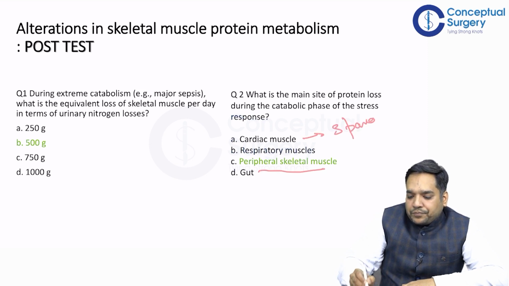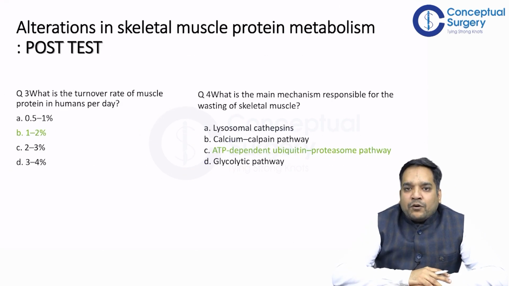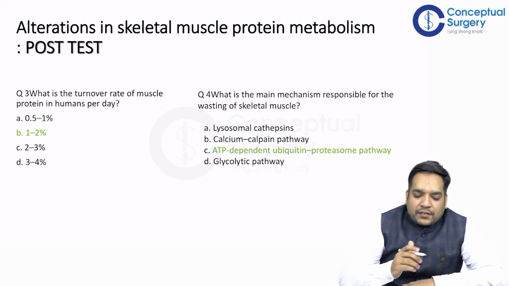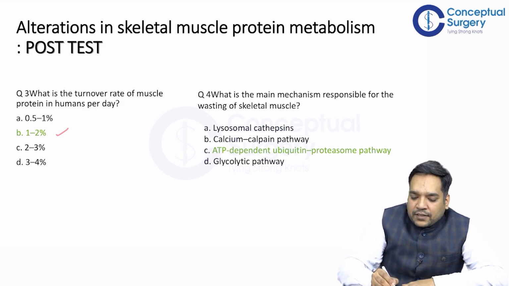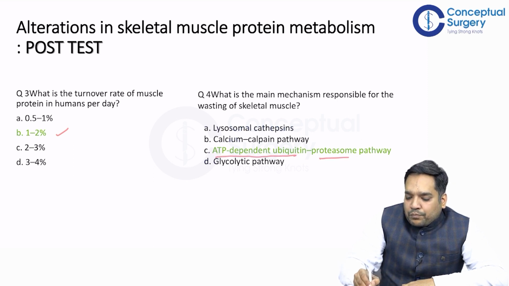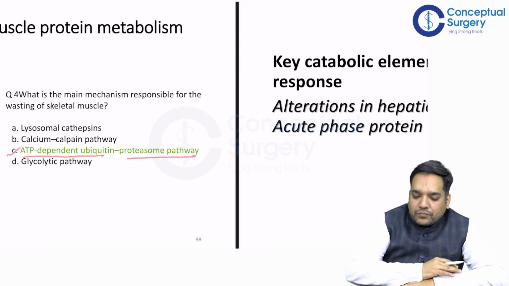Please remember this. Question number 3, what is the turnover rate of muscle protein in human per day? Answer is 1 to 2%. What is the main mechanism responsible for wasting of skeletal muscle? We just discussed in the last slide, the ATP dependent ubiquitin proteasome pathway, right?